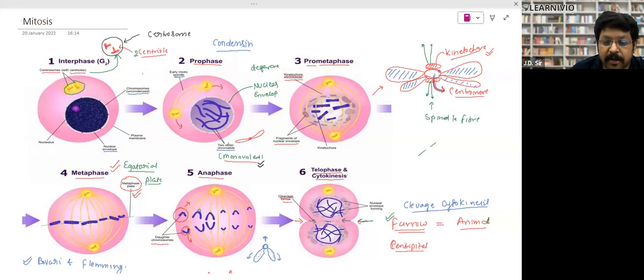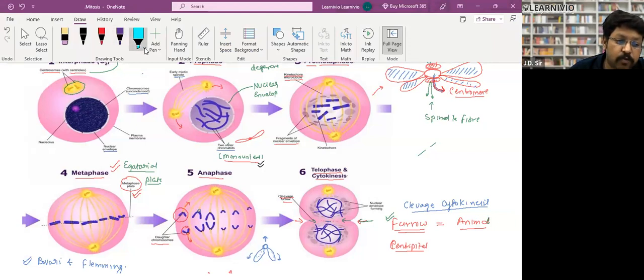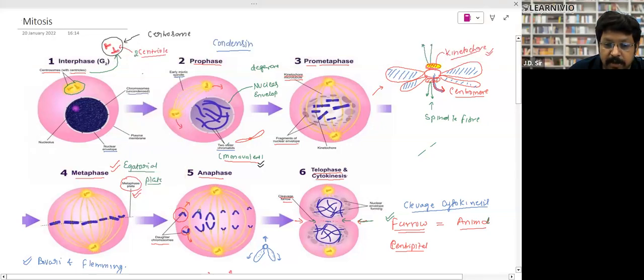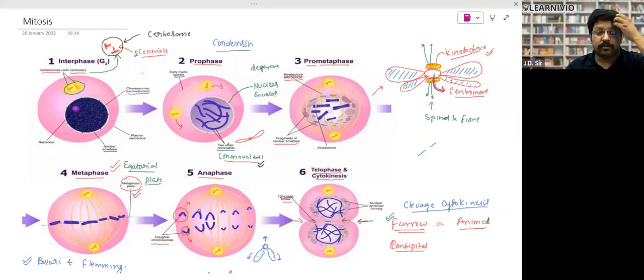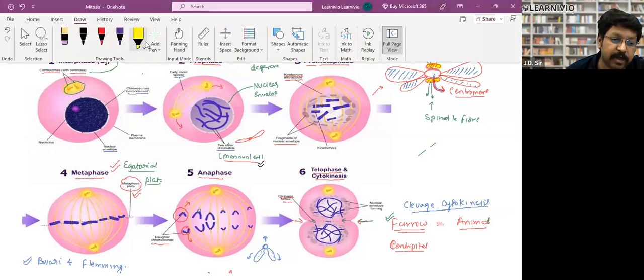This is the centromere, and I have discussed a few minutes back that at both ends of the centromere there is a plate. What is this plate formed of? It is formed of a substance, and we know this substance is protein. So this yellow color plate is called kinetochore. It is made up of protein, right? So this is a protein structure, and the spindle fiber will attach with the kinetochore.